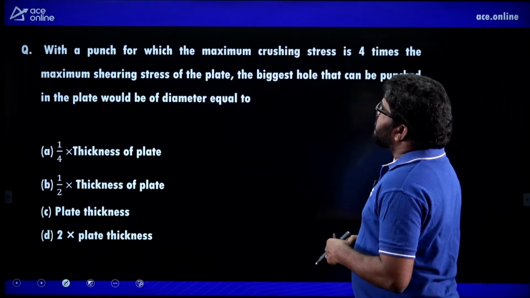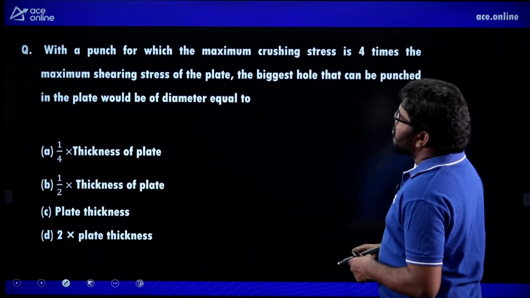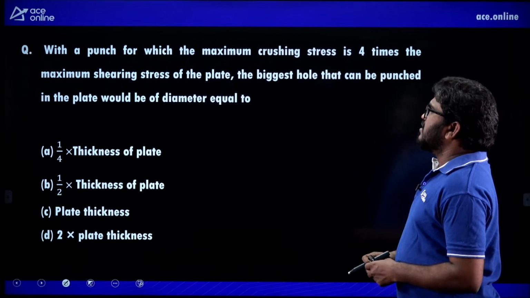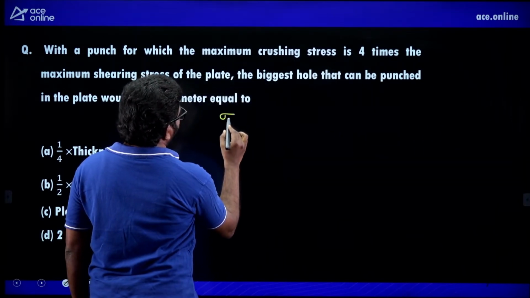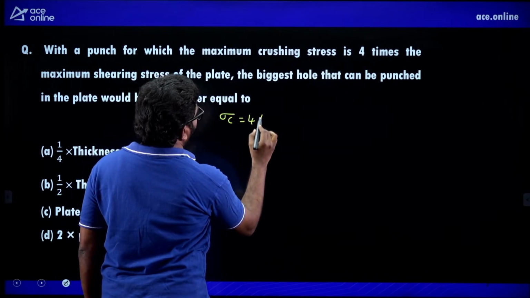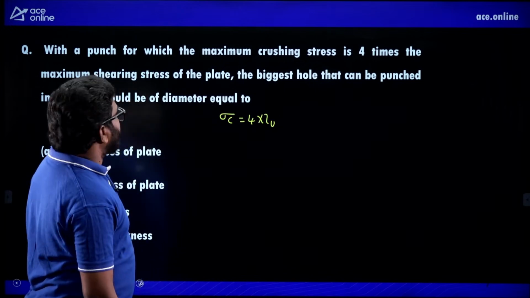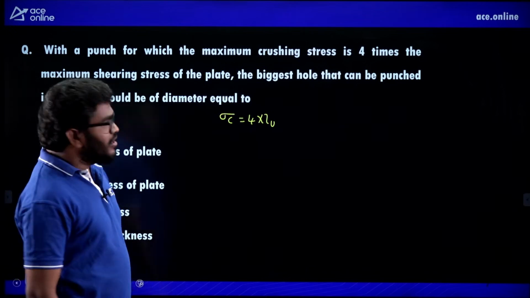With a punch for which the maximum crushing stress is 4 times the maximum shearing stress of the plate, the biggest hole that can be punched in the plate would be of the diameter equal to.